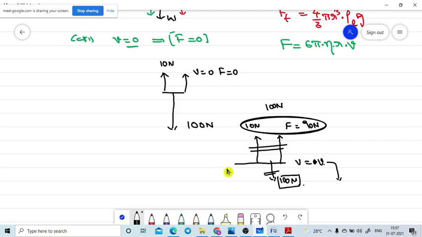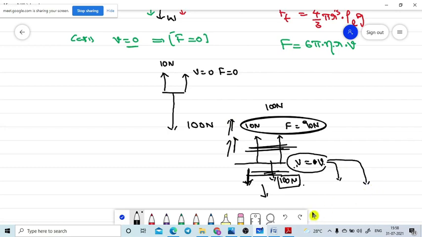Now some students are having doubts, so let me explain once again. What is the role of these two forces? One force is pulling downward, and one force is opposing it upward. At a certain point these two forces cancel out. When the velocity reaches V, there is no pulling force and no pushing force, so the body will continue with the same velocity.